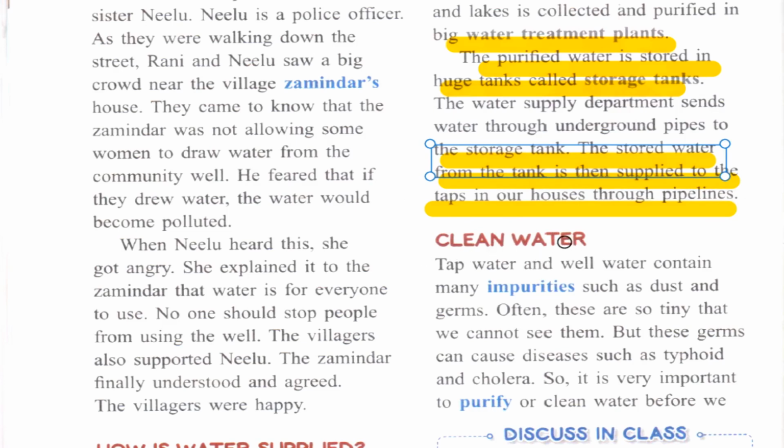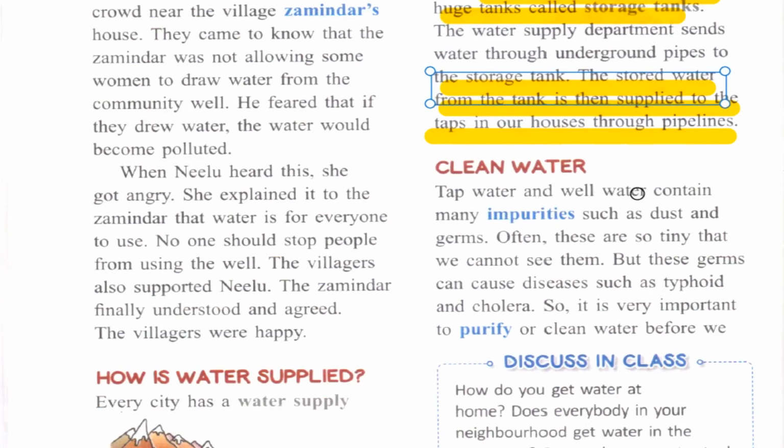Clean water. Tap water and well water contain many impurities such as dust and germs. Often these are so tiny. Tiny means it's very small, that we cannot see them. But these germs can cause diseases such as typhoid and cholera.